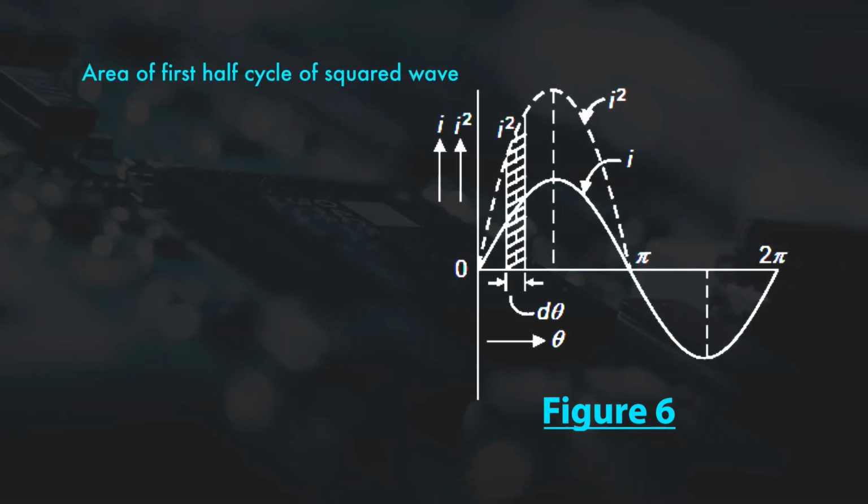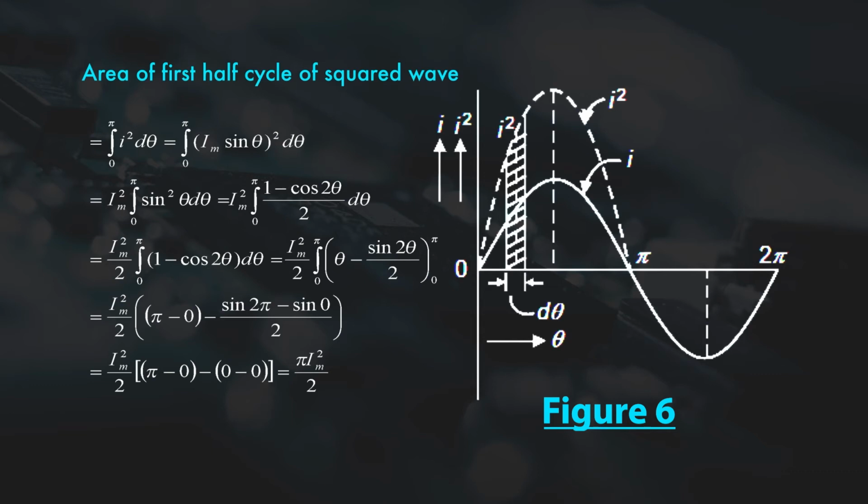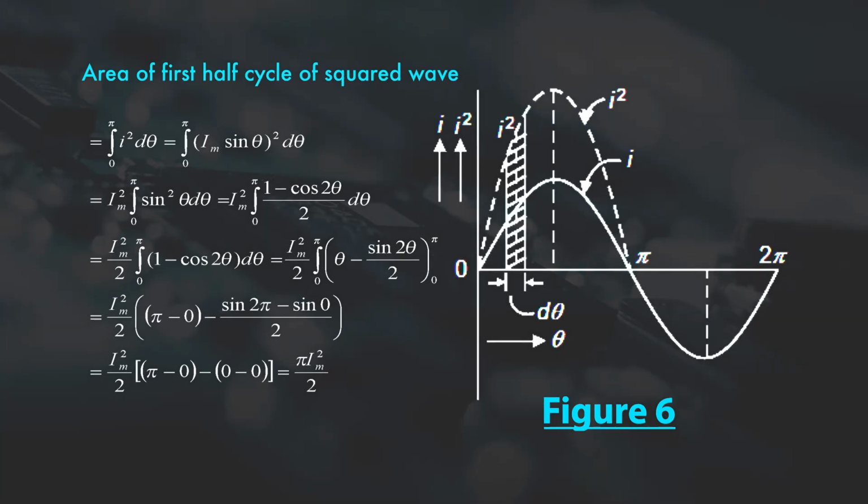Area of first half cycle of a squared wave can be written as integral from 0 to pi I square d theta. And just put the value of this I. What is the value of I? Value of I is equal to Im sin theta. So it can be written as integral from 0 to pi Im sin theta whole square d theta. So this Im square is a constant, so it can be taken outside. So it can be written as Im square integral 0 to pi sin square theta d theta. And this sin square theta can be written as 1 minus cos 2 theta upon 2.